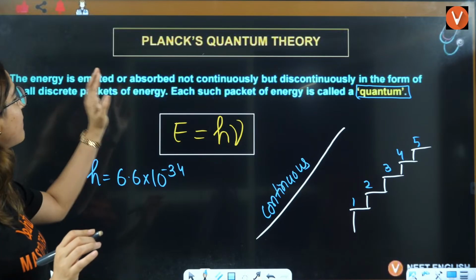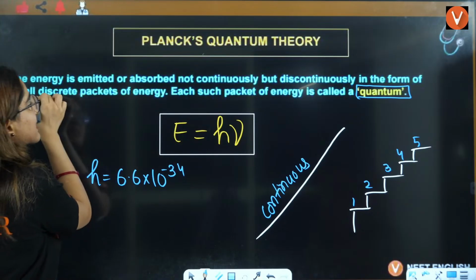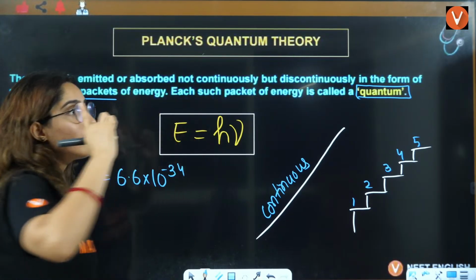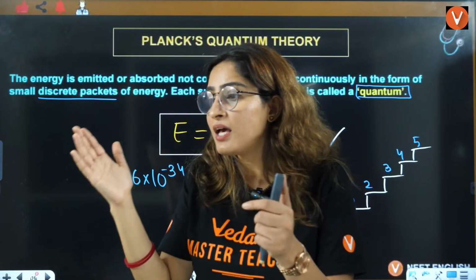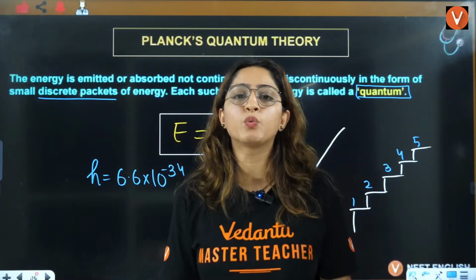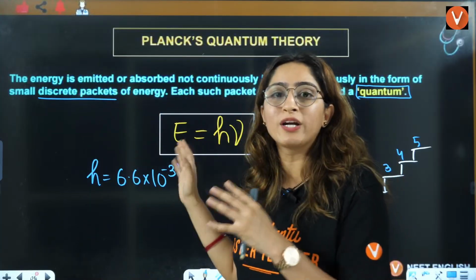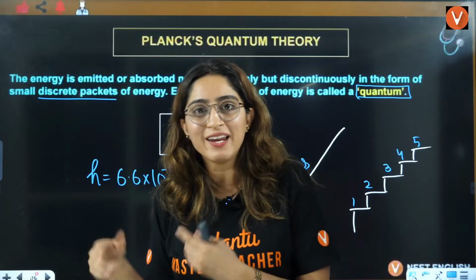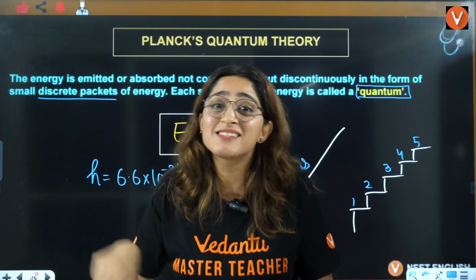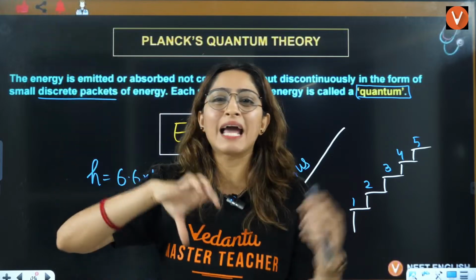The energy is emitted or absorbed not continuously but discontinuously in the form of discrete packets. Now Rutherford was saying that the electron is moving around the nucleus. This Planck's quantum theory is giving Bohr an idea that there can be discrete orbits. Can you understand how science is interrelated?